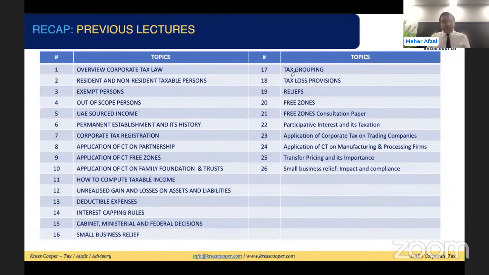Before this, we discussed transfer pricing and its importance, application of corporate tax on the manufacturing and processing firms, application of corporate tax on the trading companies, participative interest and its taxation, free zone consultation paper in detail, free zone relief, tax losses, tax grouping, scope of the corporate tax, permanent establishment, application of corporate tax on the partnership, free zones, how to compute the taxable income, unrealized gains and losses on assets and liabilities, deductible expenses, and interest capping rules. All these things we already discussed in our previous webinars.